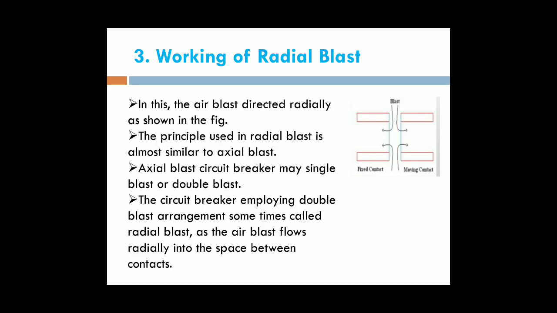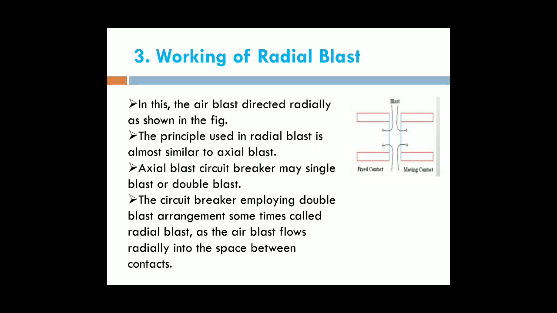This is the cross blast circuit breaker. By using this cross blast circuit breaker, we will reduce the arc within a very short time when compared to the axial blast. Because in the case of the axial blast, the direction of the air blast is the same as the arc. Therefore, we reduce the arc more slowly than with the cross blast.